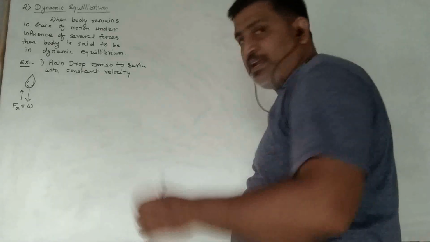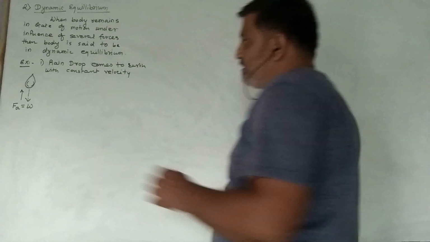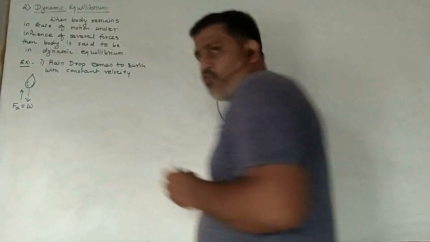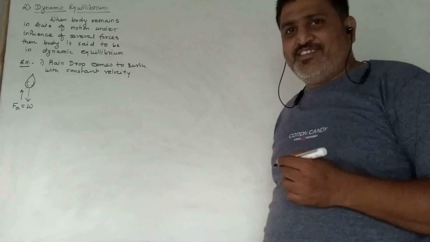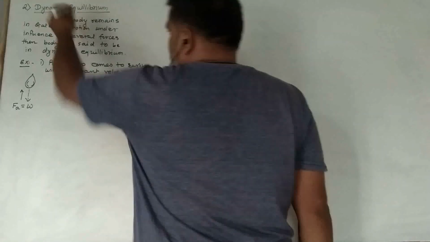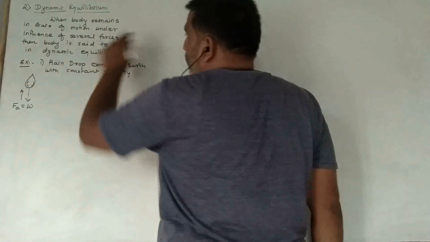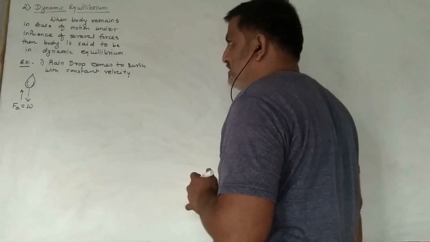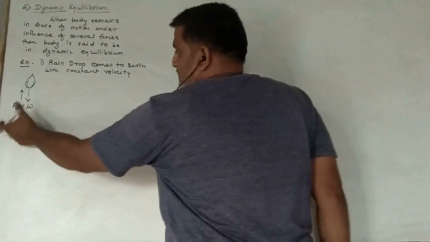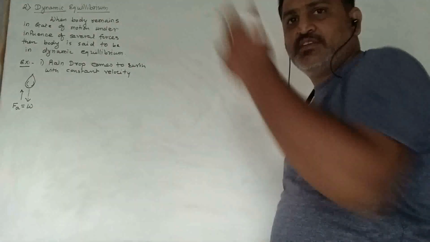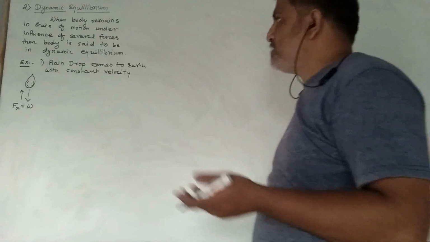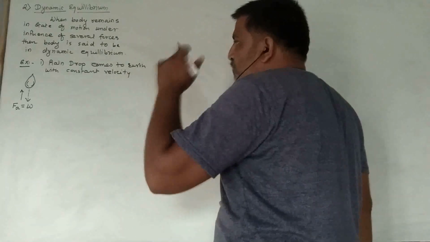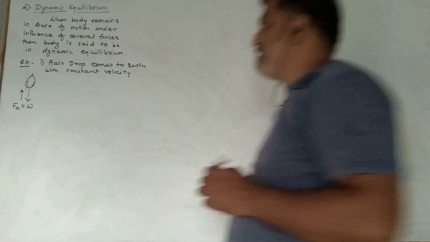Because of that, both get cancelled. And when these forces get cancelled, then the velocity of the raindrop is constant. And that is nothing but the definition of dynamic equilibrium. When a body remains in a state of motion, whatever its motion is, under influence of several forces, one downward, other upward, but these forces get cancelled with each other and the body maintains its velocity. So that is known as dynamic equilibrium.